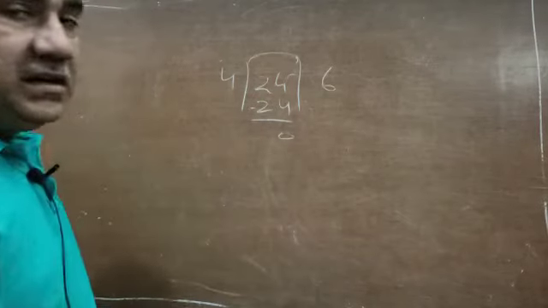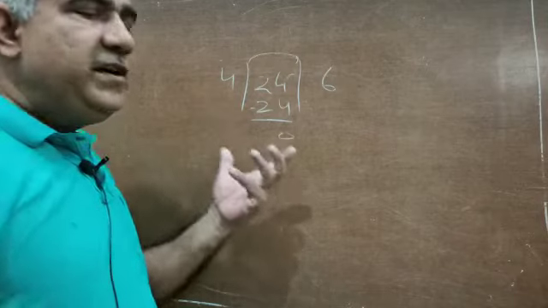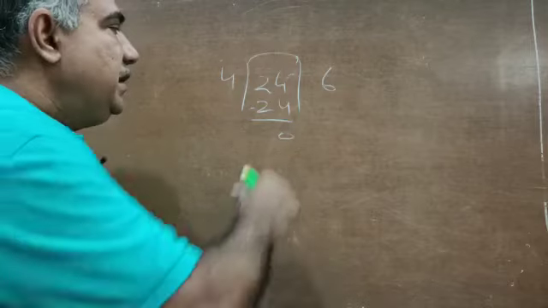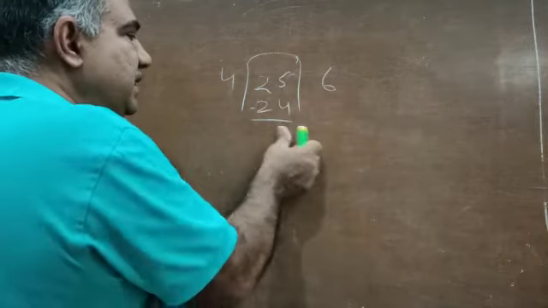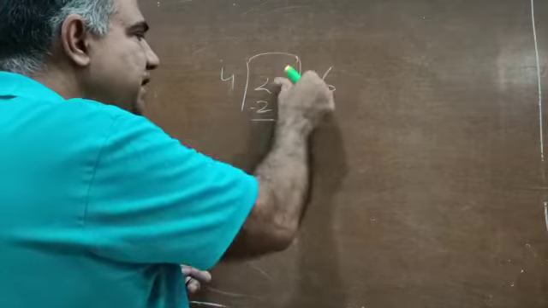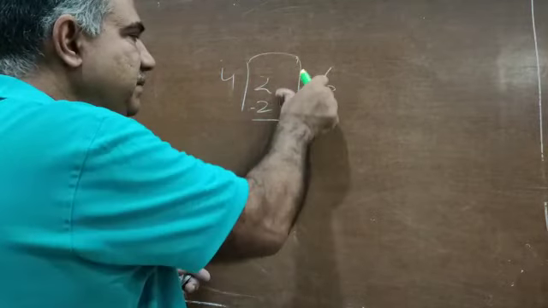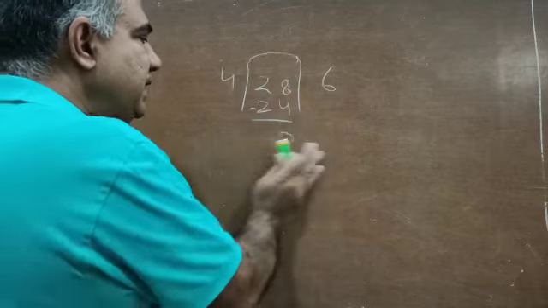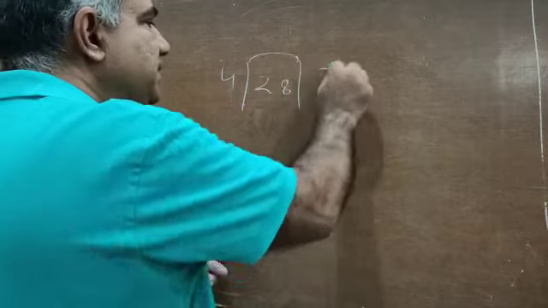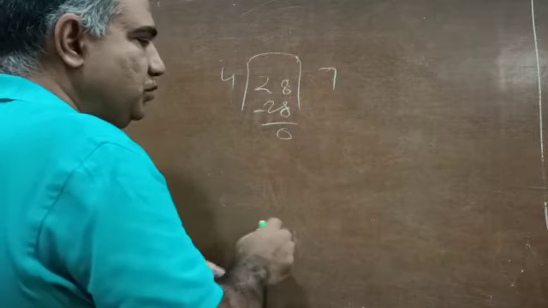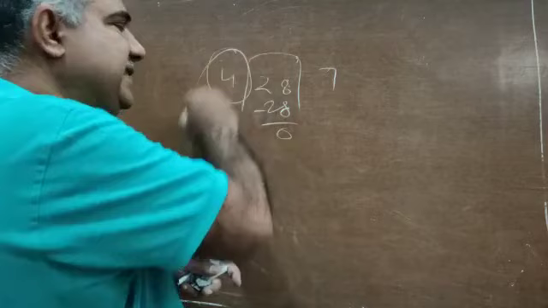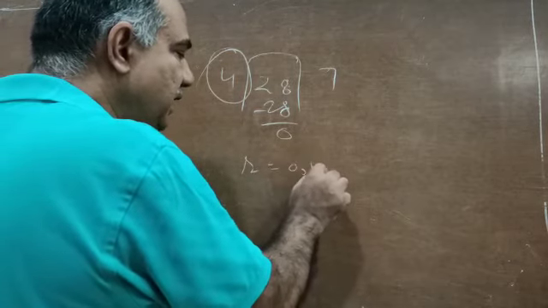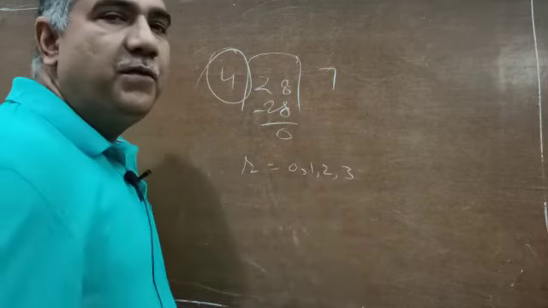So our condition for the remainder was that when you divide one quantity by another quantity, the remainder can be 0. Here the remainder is 0, undoubtedly. Now if I make this 25, then the remainder is 1. If I make it 26, remainder is 2. If I make this 27, remainder is 3. And if I make it 28, then 4 7s are 28, remainder is 0. So we have seen, if 4 is divisor, then all possible remainders could be 0, 1, 2 or 3. It cannot even be 4.